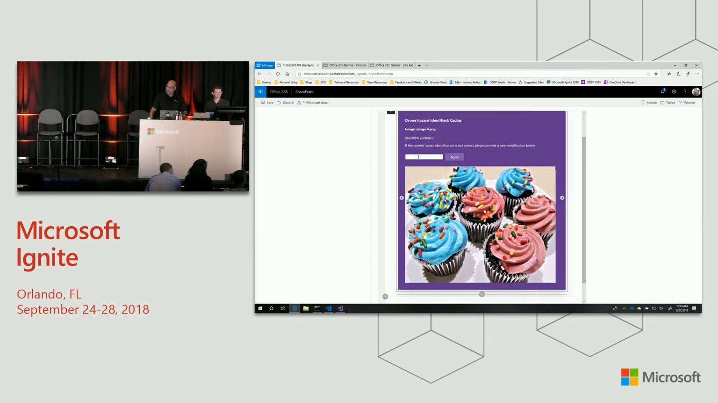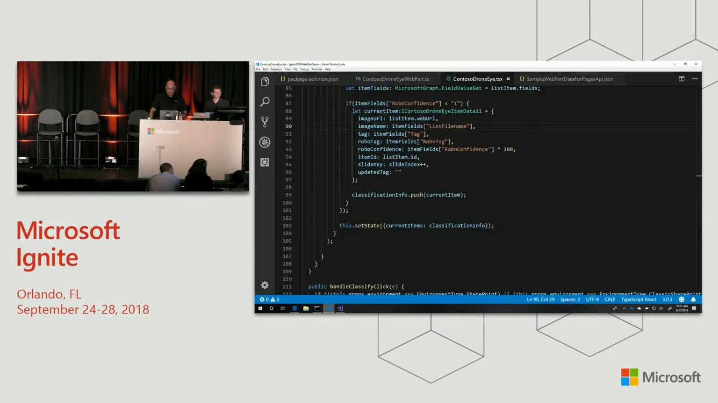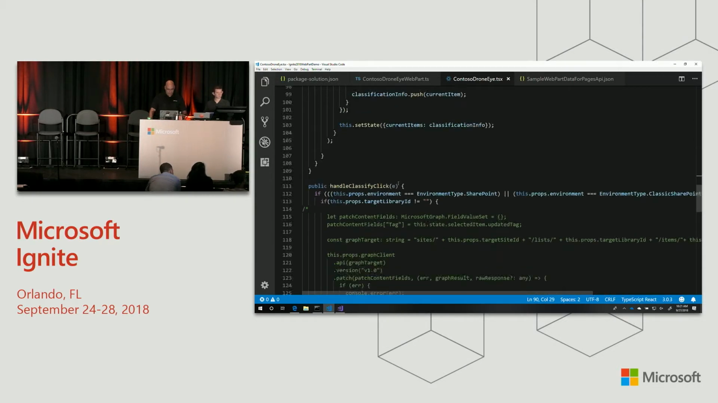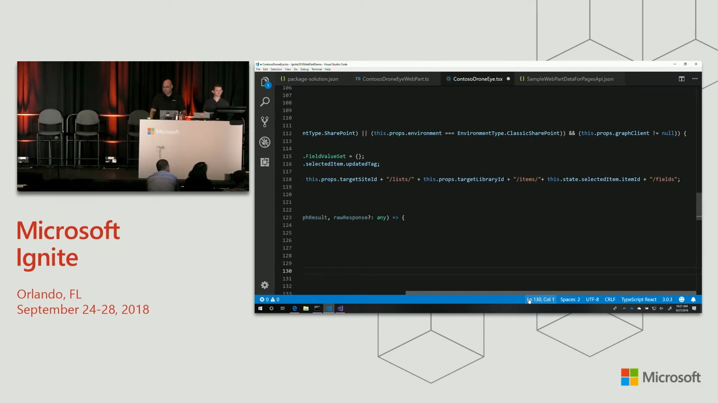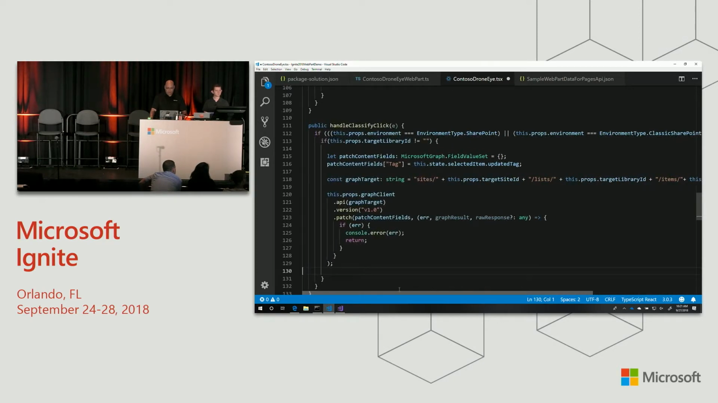I really want this button to work. So we're going to go back and make that apply button function so we can reclassify that cupcake. And again, working with the graph is the easy part of this. So I'm using the graph client. And my query this time is going to be sites to the site ID, to the lists, to the items, the particular item I'm using. And so I've saved this out as my slider goes. And then I'm going to work with the fields.